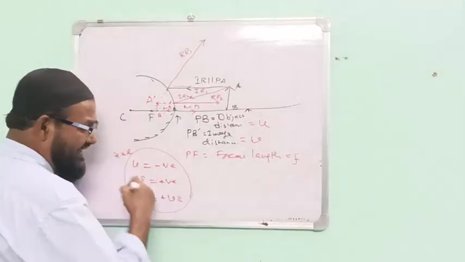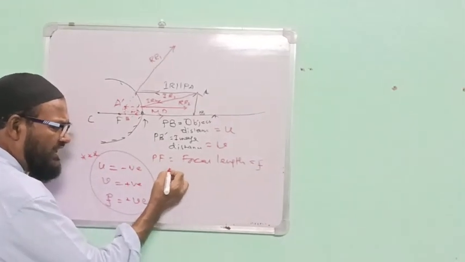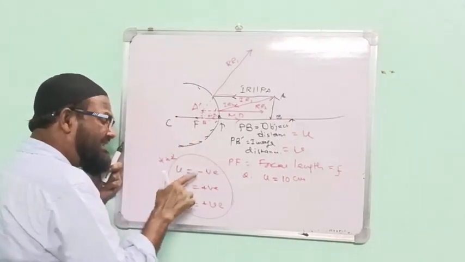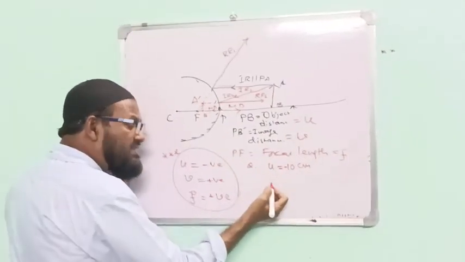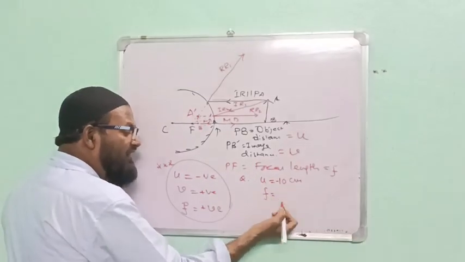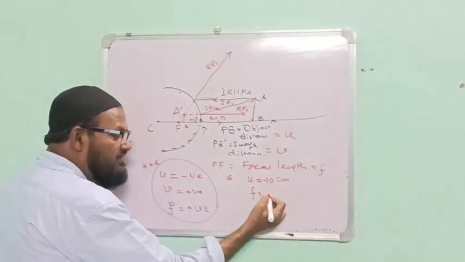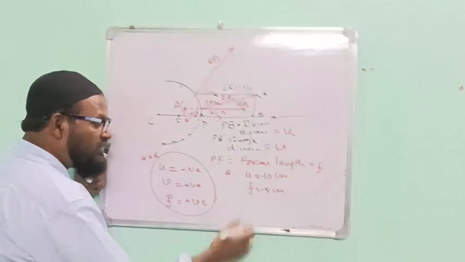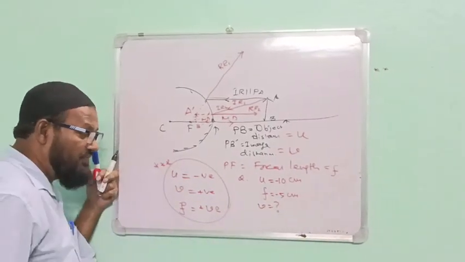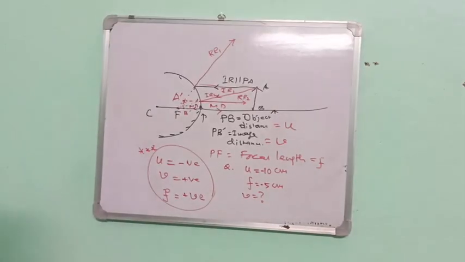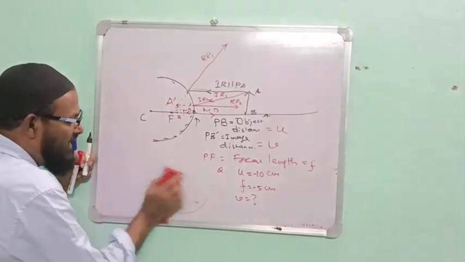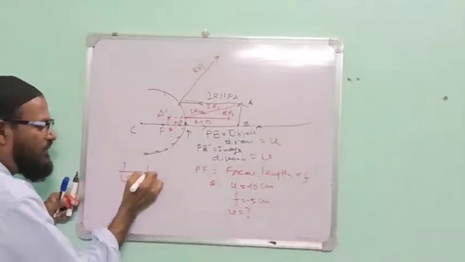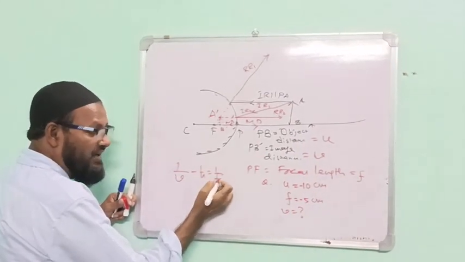Suppose I am giving one question. U in this case is 10 centimeter, and this 10 should be minus. Suppose F is 5 centimeter, but this 5 is minus 5 centimeter. The question is, what is V? What is the formula? Since it is the mirror, the formula is 1 by V plus 1 by U equals 1 by F.